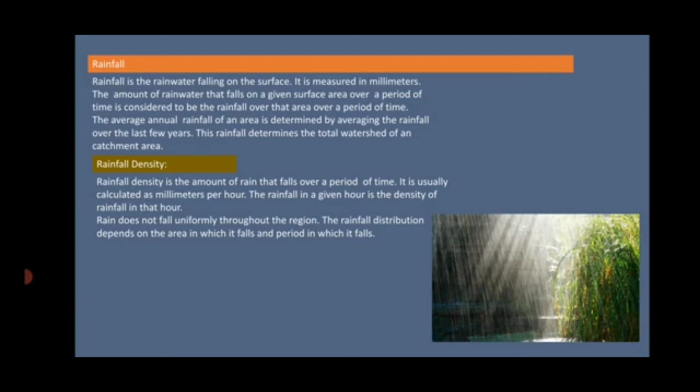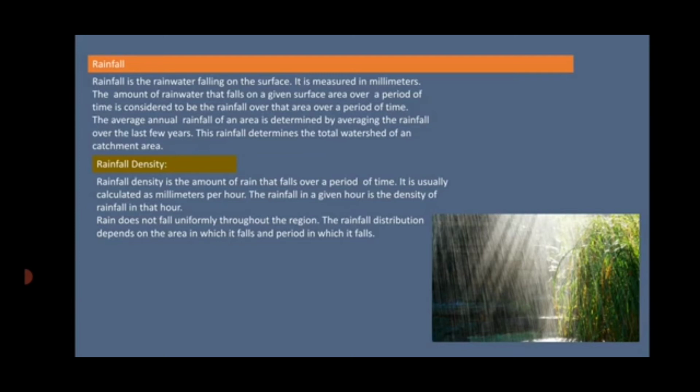Then, rainfall density. Rainfall density is the amount of rain that falls over a period of time. It is usually calculated in millimeters per hour. The rainfall in a given hour is the density of that rainfall in that hour. Rain does not fall uniformly throughout that region. The rainfall distribution depends on the area in which it falls and the period in which it falls.